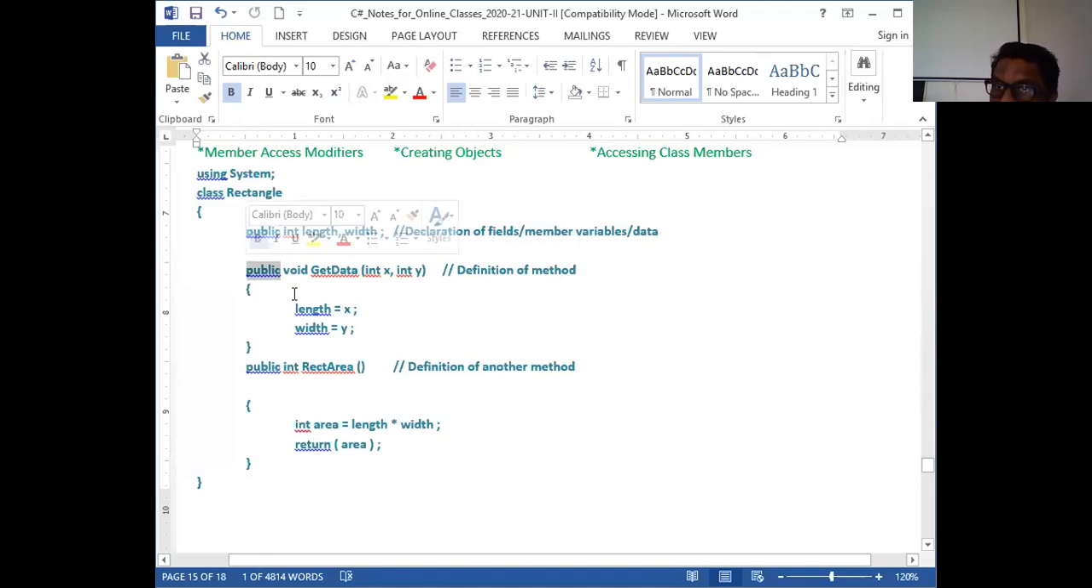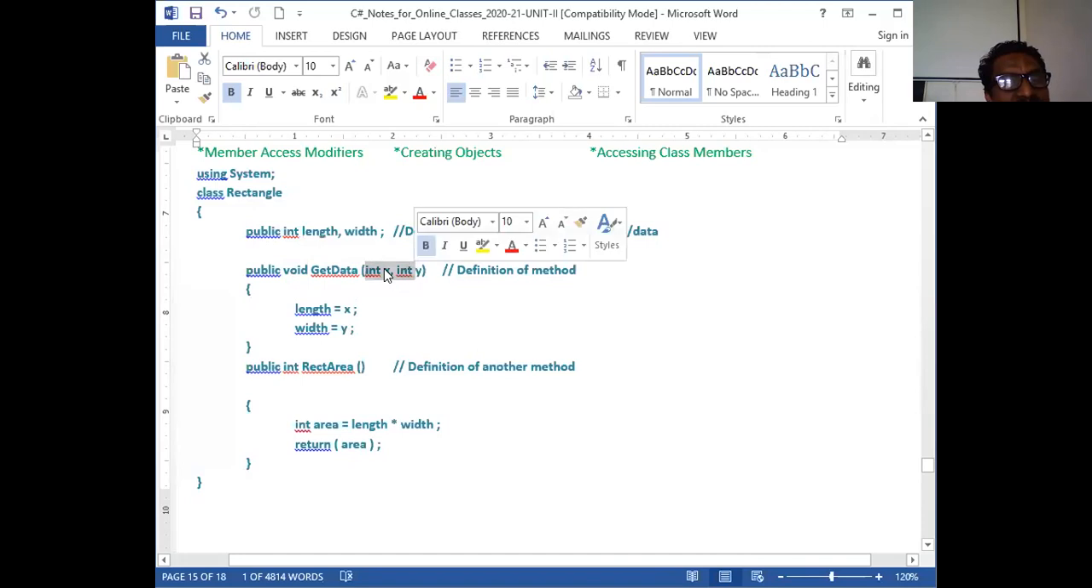If you make it private or protected, it is useful in inheritance. Now usually we write it as public. And these are called formal parameters. X and Y are the two parameters or values here, data variables to hold the integer data type. Now, the value of x is assigned to length, the value of y is assigned to width. So we have to understand that this function definition is over.